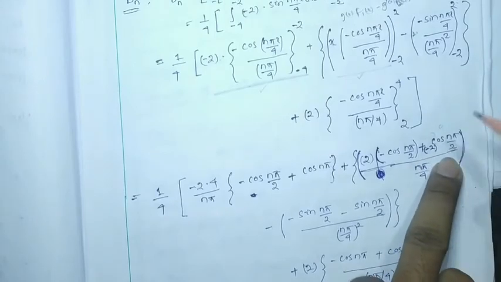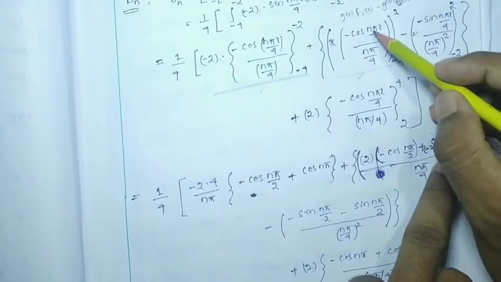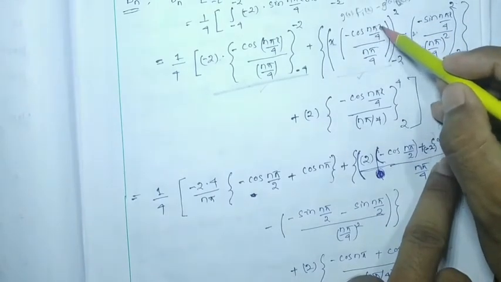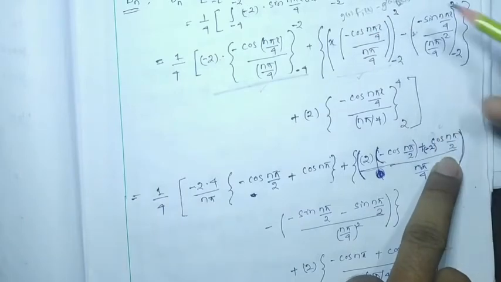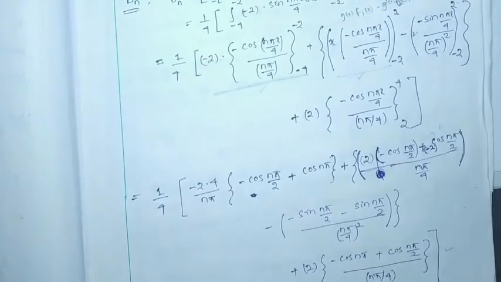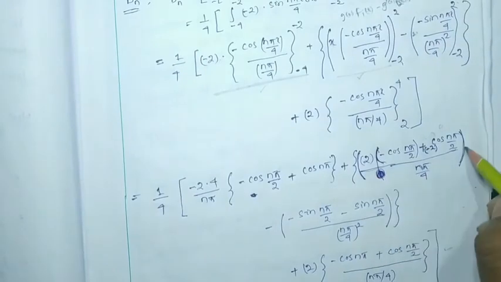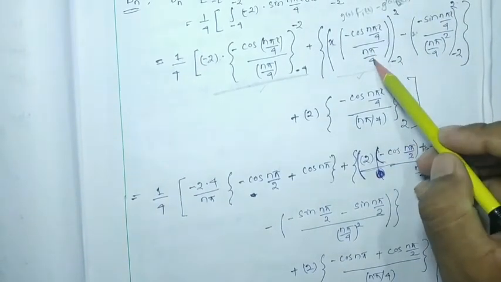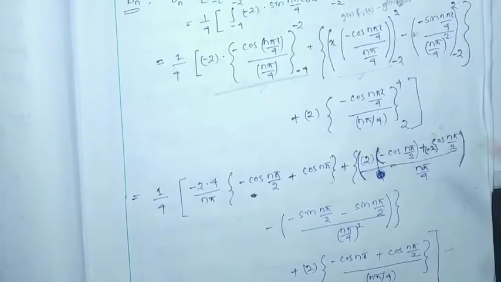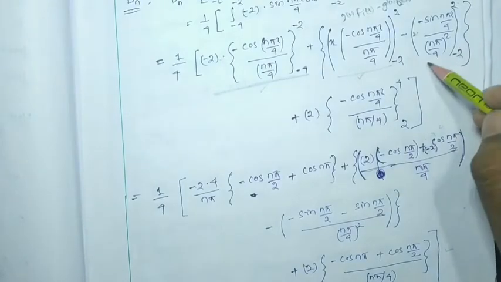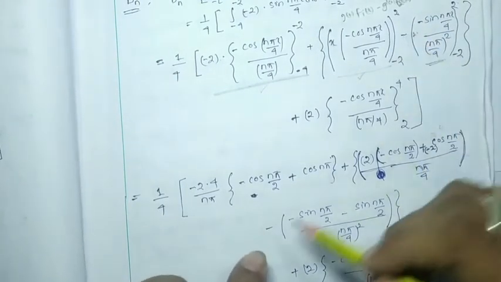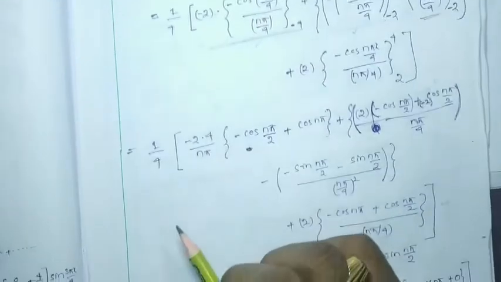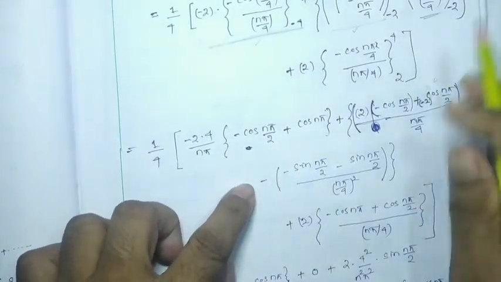Then cos n pi minus 2 by 4 is nothing but cos n pi by 2, divided by n pi by 4. Then come to this term. It will be minus is there. You keep it over here.